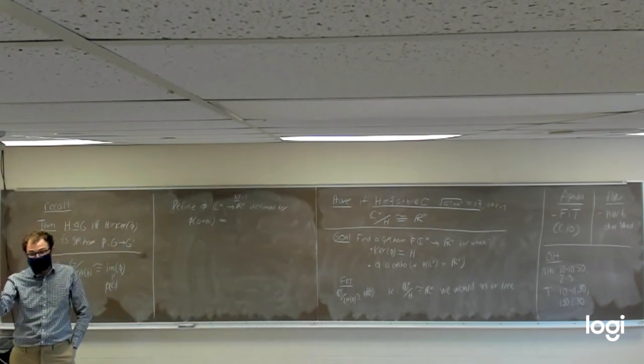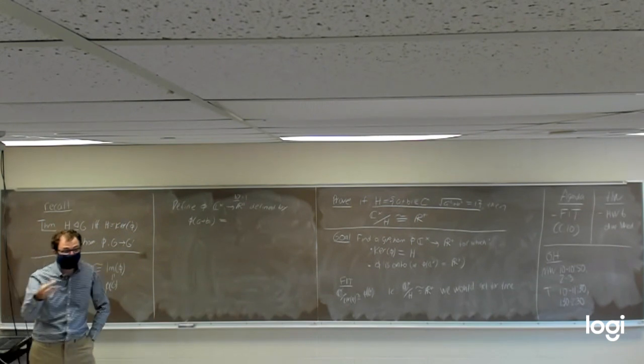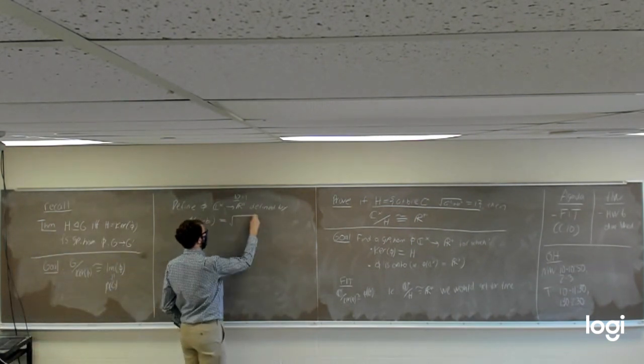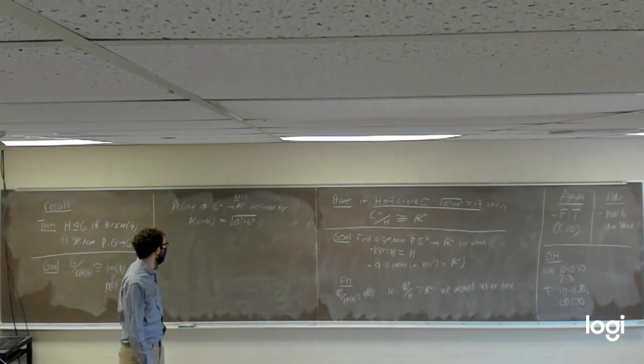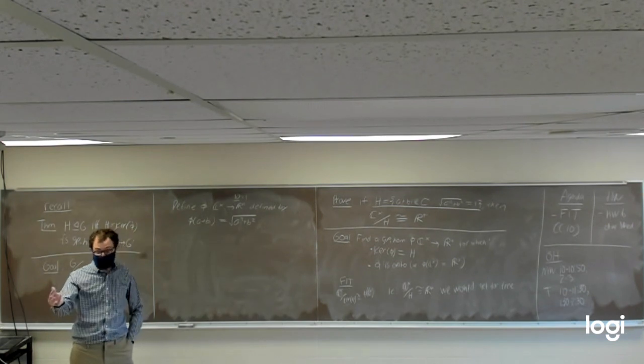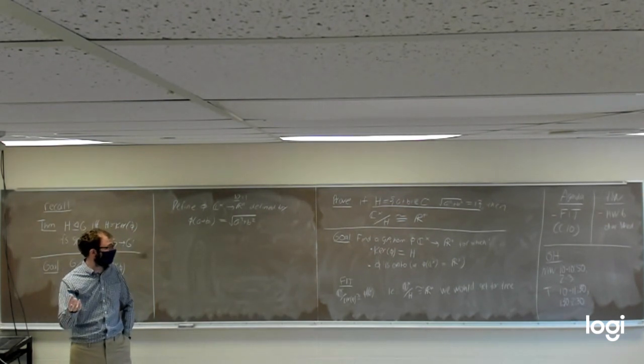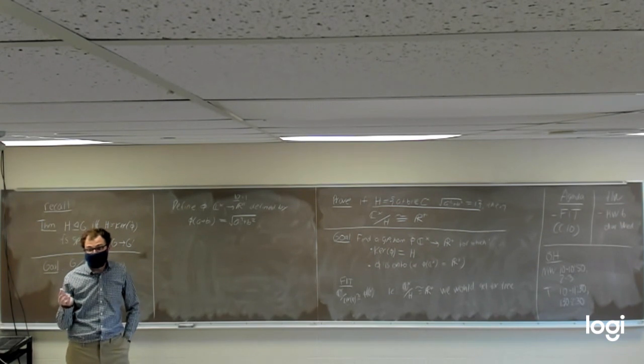Just do the square root of a squared plus b squared. Square root of a squared plus b squared? Okay. So then your claim is that that would give us a homomorphism such that the kernel would be precisely H and would also be an onto function. Put that to the test.